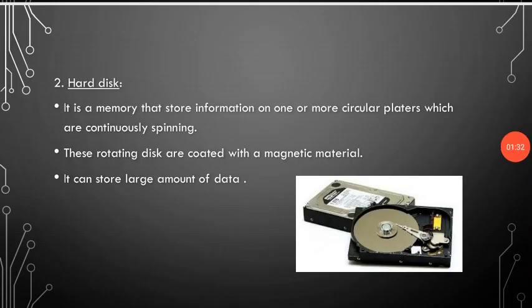Second storage device is hard disk. Hard disk is a memory that stores information on one or more circular plates which are continuously spinning. In the picture you can easily see it. There is a circular plate which is rotated continuously, and this rotating disc is coated with a magnetic material. It can store a large amount of data, much more as compared to a floppy disk.